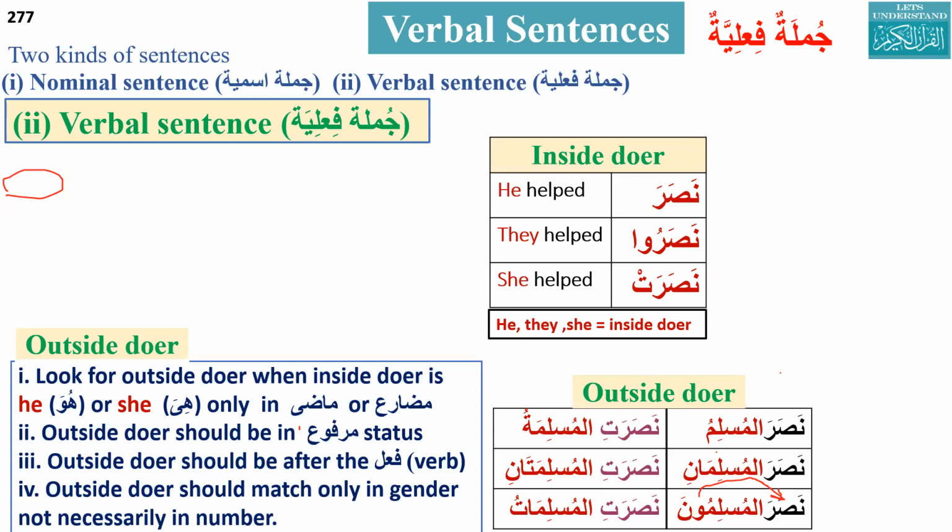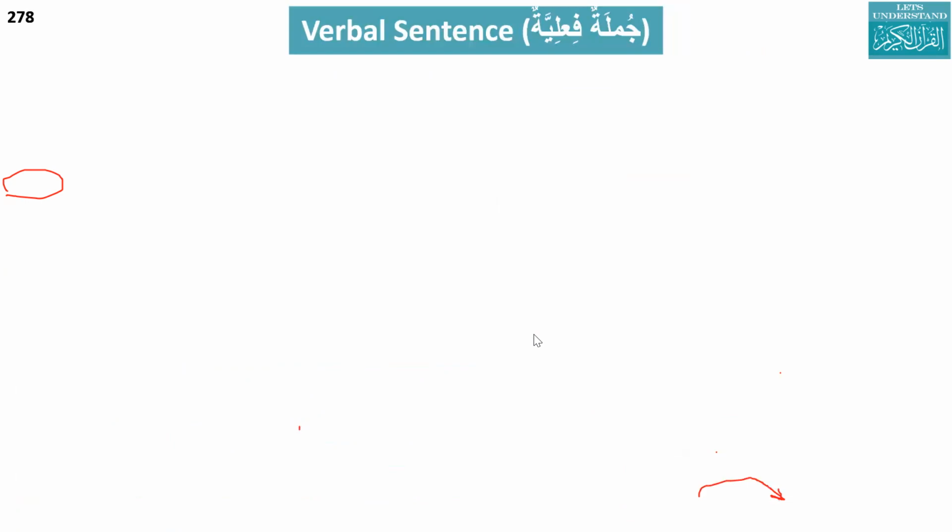If it starts with a verb, what do you have to look for? The inside doer. If the inside word is he or she, then I have to look for an outside doer, and the outside word should be? Marfu status.